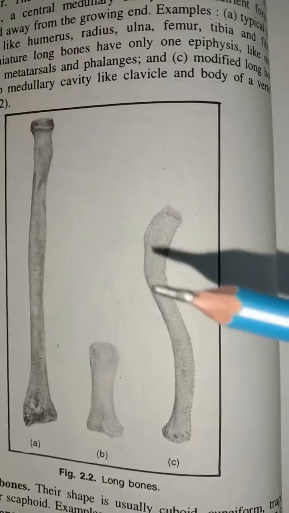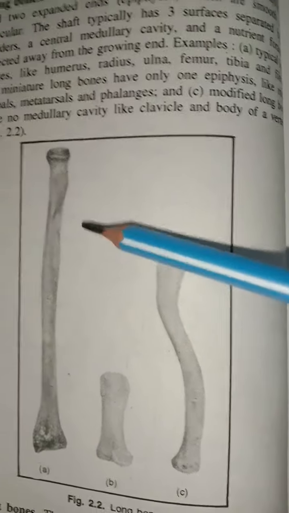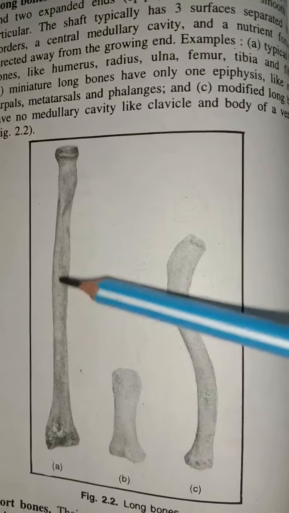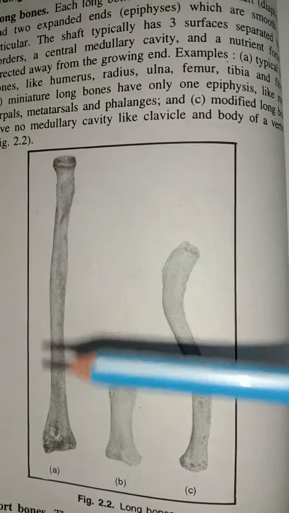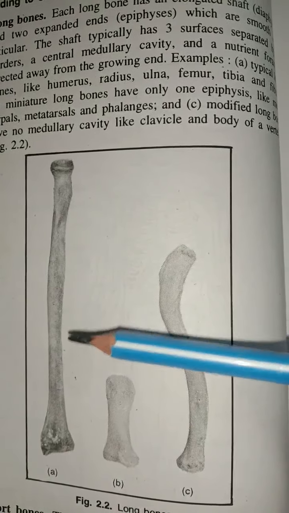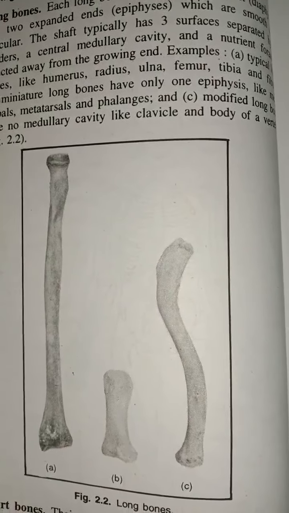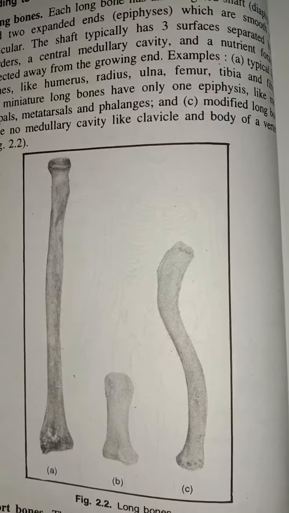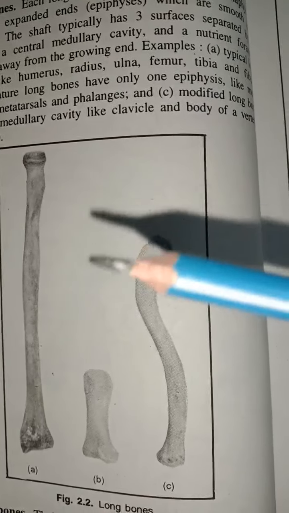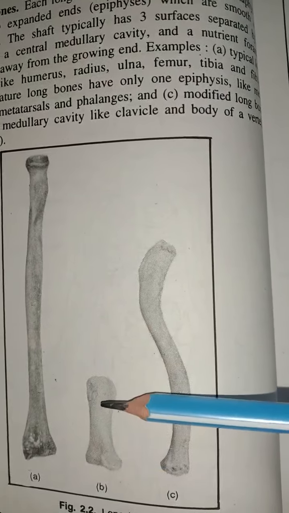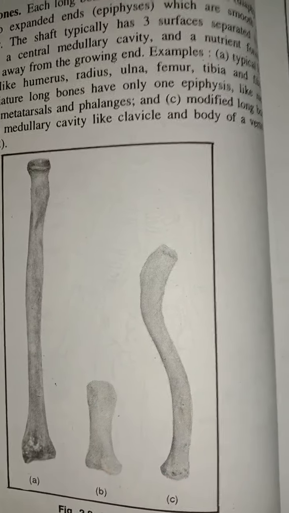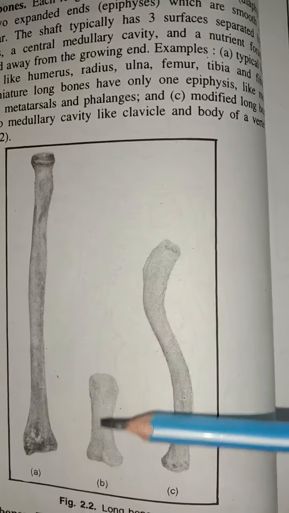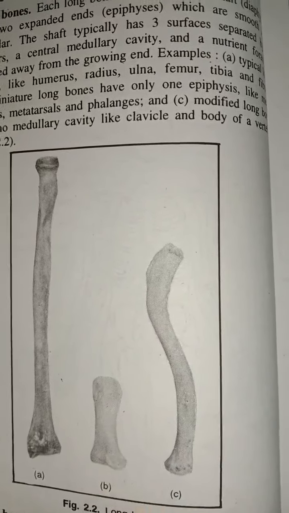Then the long bones are divided. The typical long bones, for example, are the humerus, radius, ulna, femur, tibia and fibula. Then the second type is the miniature long bones, which consist of only one epiphysis, like the metacarpal bone, the metatarsal bone and the phalanges.